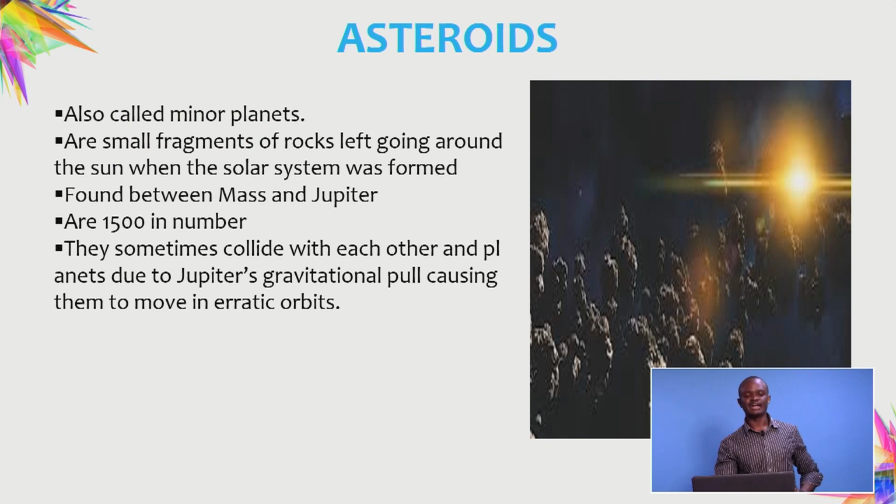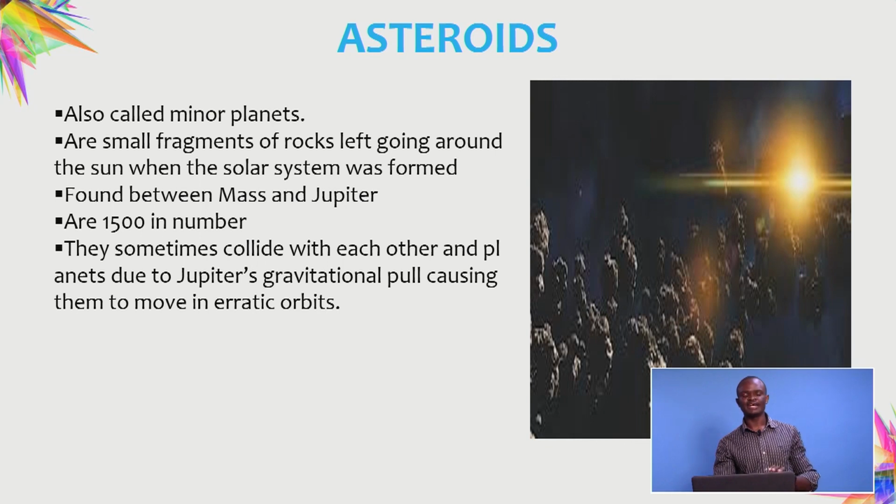So we'll start with the asteroids, and like we've said, they can also be called planetoids. That is because they resemble the planets a lot, and that is why we also call them minor planets. The asteroids are small rocks that have been left from our discussion of the theories on the origin of the solar system, the nebula cloud theory and the passing star theory.